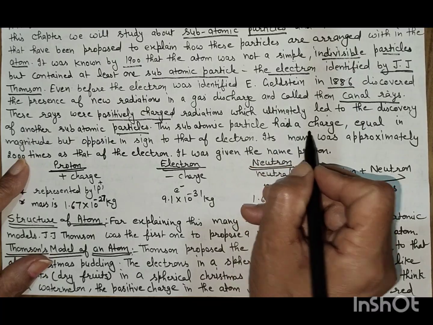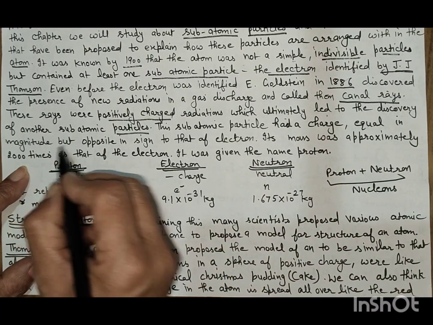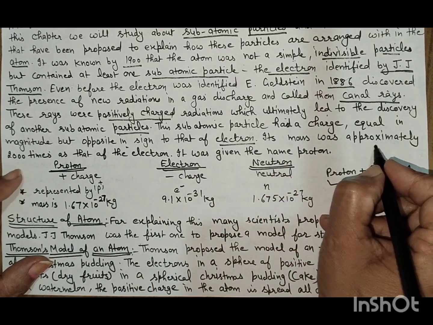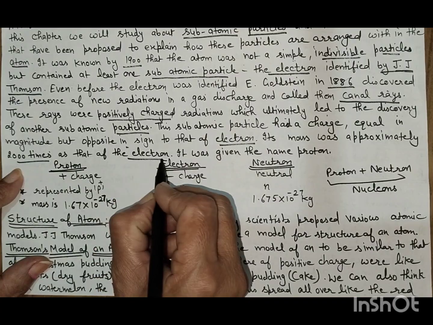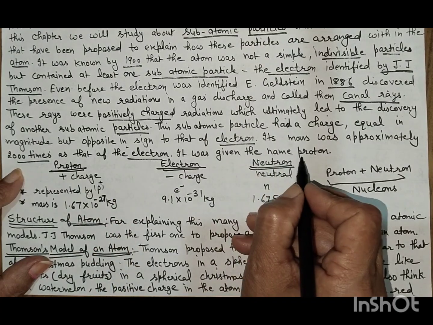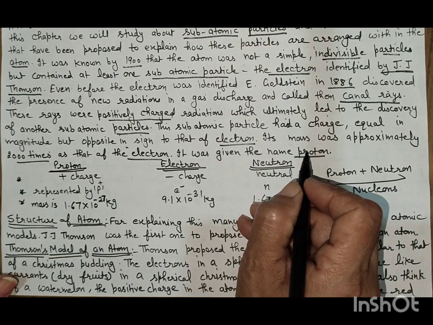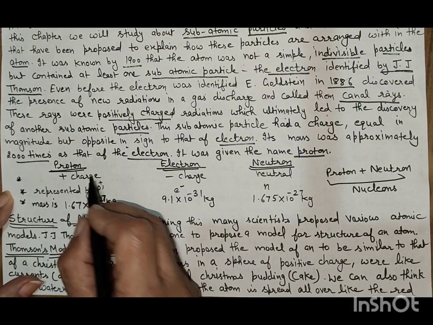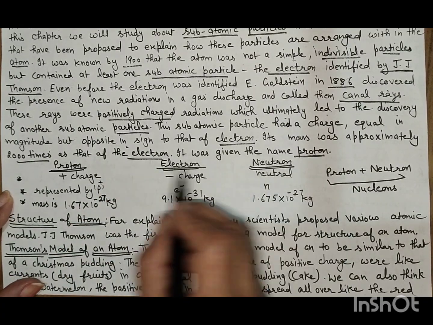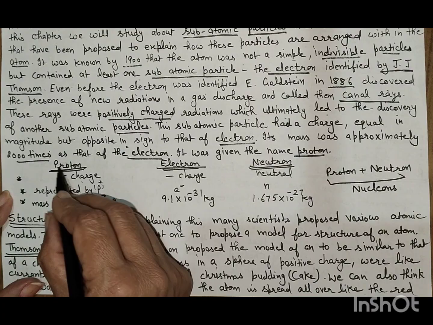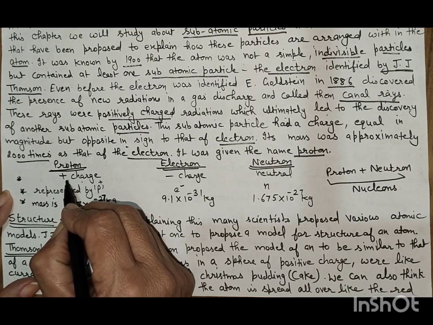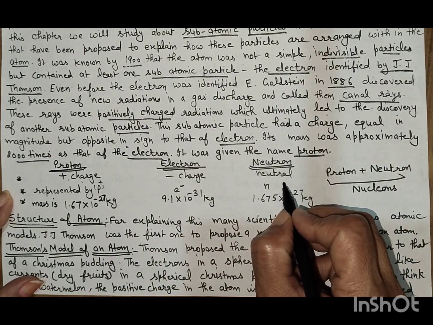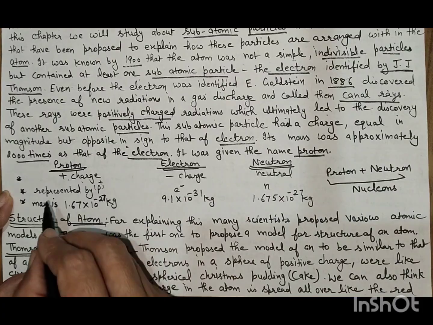This subatomic particle has a charge equal in magnitude but opposite in sign to the electron. Its mass was approximately 2000 times that of the electron and it was given the name proton. There are three subatomic particles in the atom: proton, electron and neutron. Proton carries positive charge. Electron carries negative charge. Neutron is neutral. It has no charge.